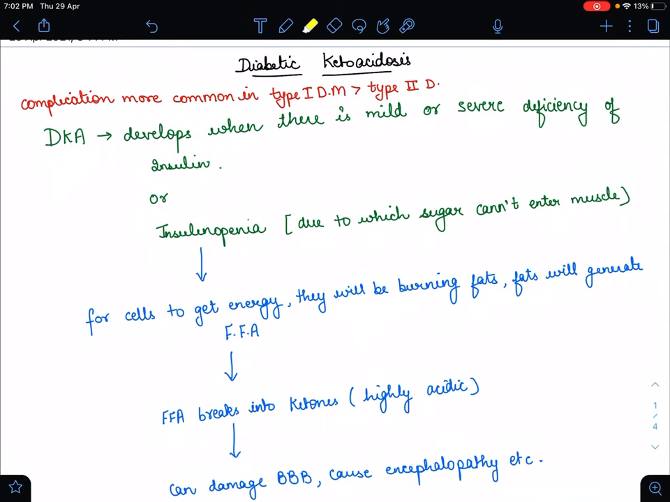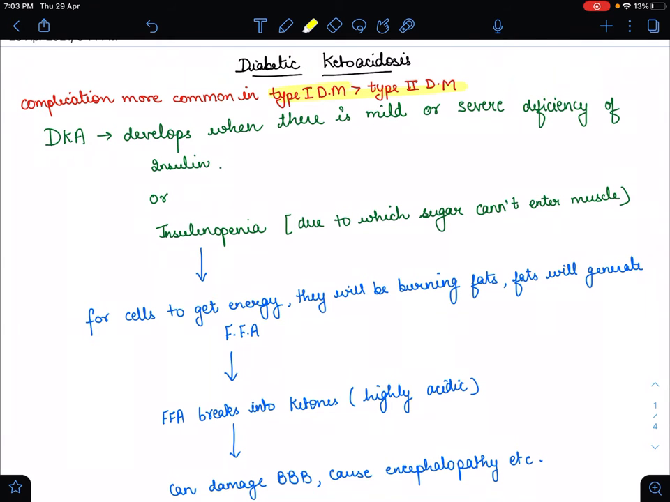So today our topic is diabetic ketoacidosis. First, I am going to tell you what DKA means. D stands for diabetic, meaning the patient has diabetes mellitus. K is for keto, meaning ketone bodies are present in the body, and acidosis means there is an increased amount of protons in the body. So DKA is a complication of diabetes mellitus, and it is more common in type 1 as compared to type 2 diabetes mellitus.